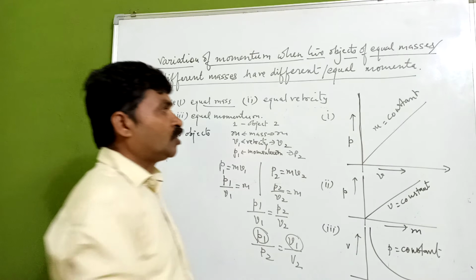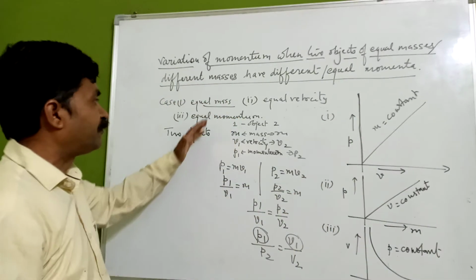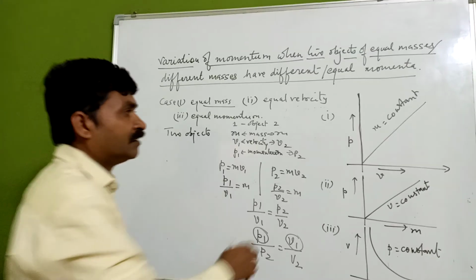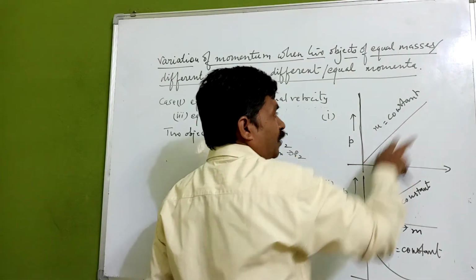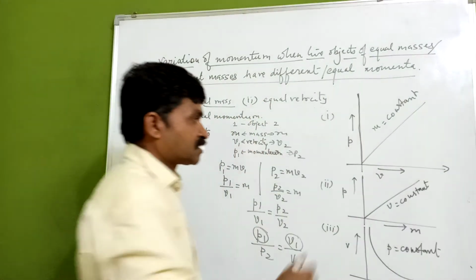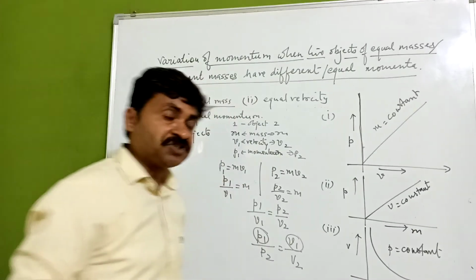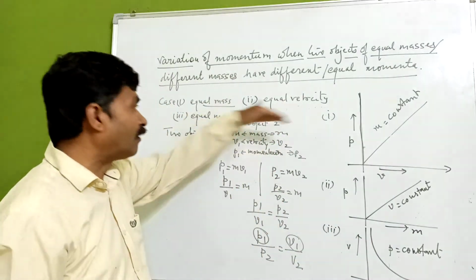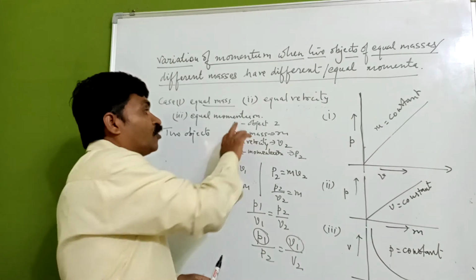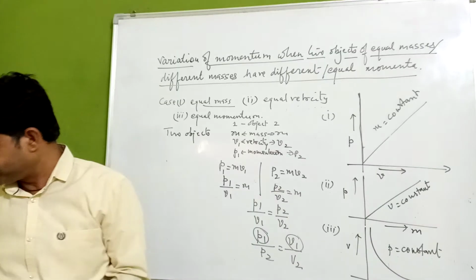So in the discussion for equal masses, the relationship between P and V is a straight line. It means an equal amount of change in momentum for a constant mass. M is not going to be changed; M is equal for both the objects. Okay, now we'll move on to the next one.